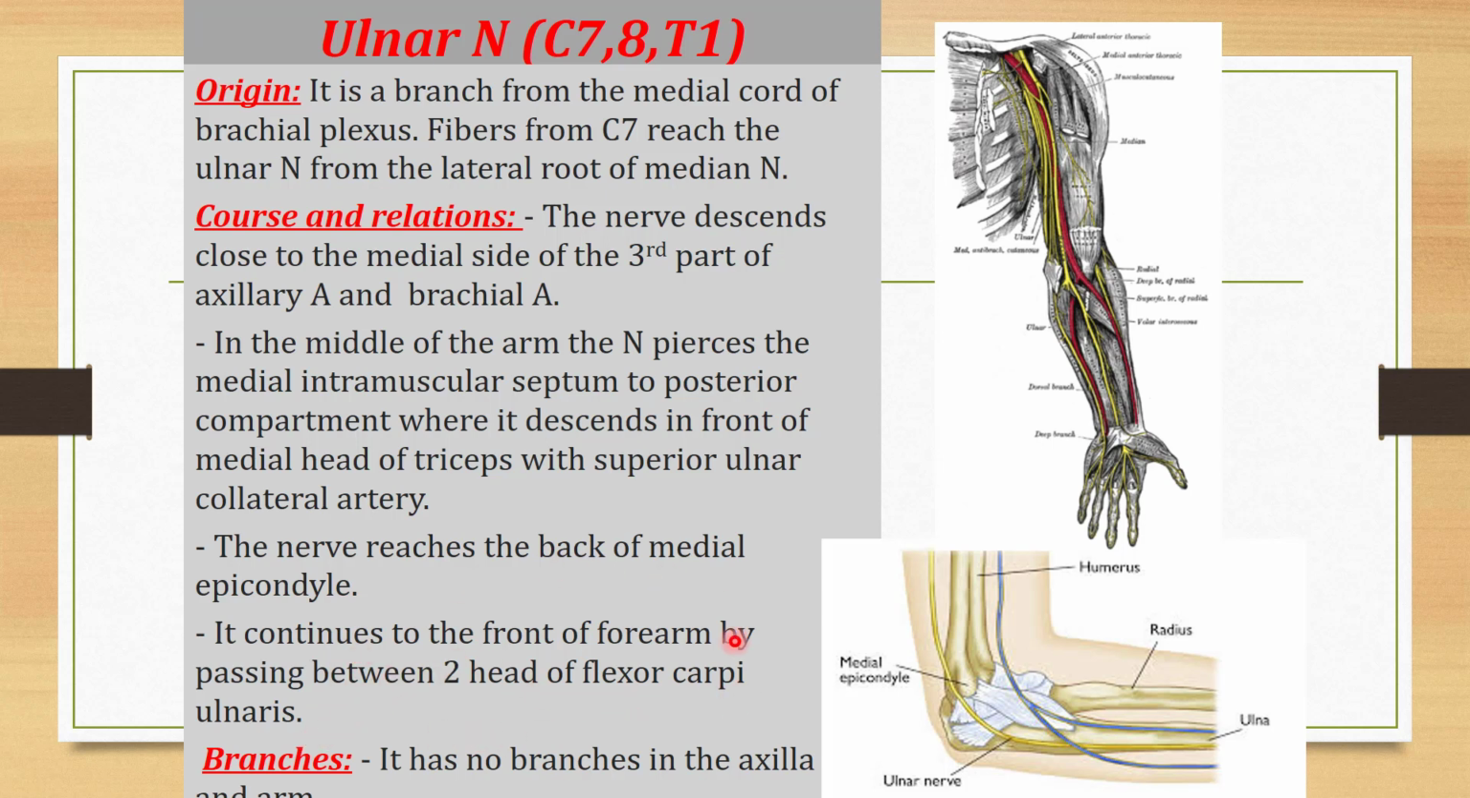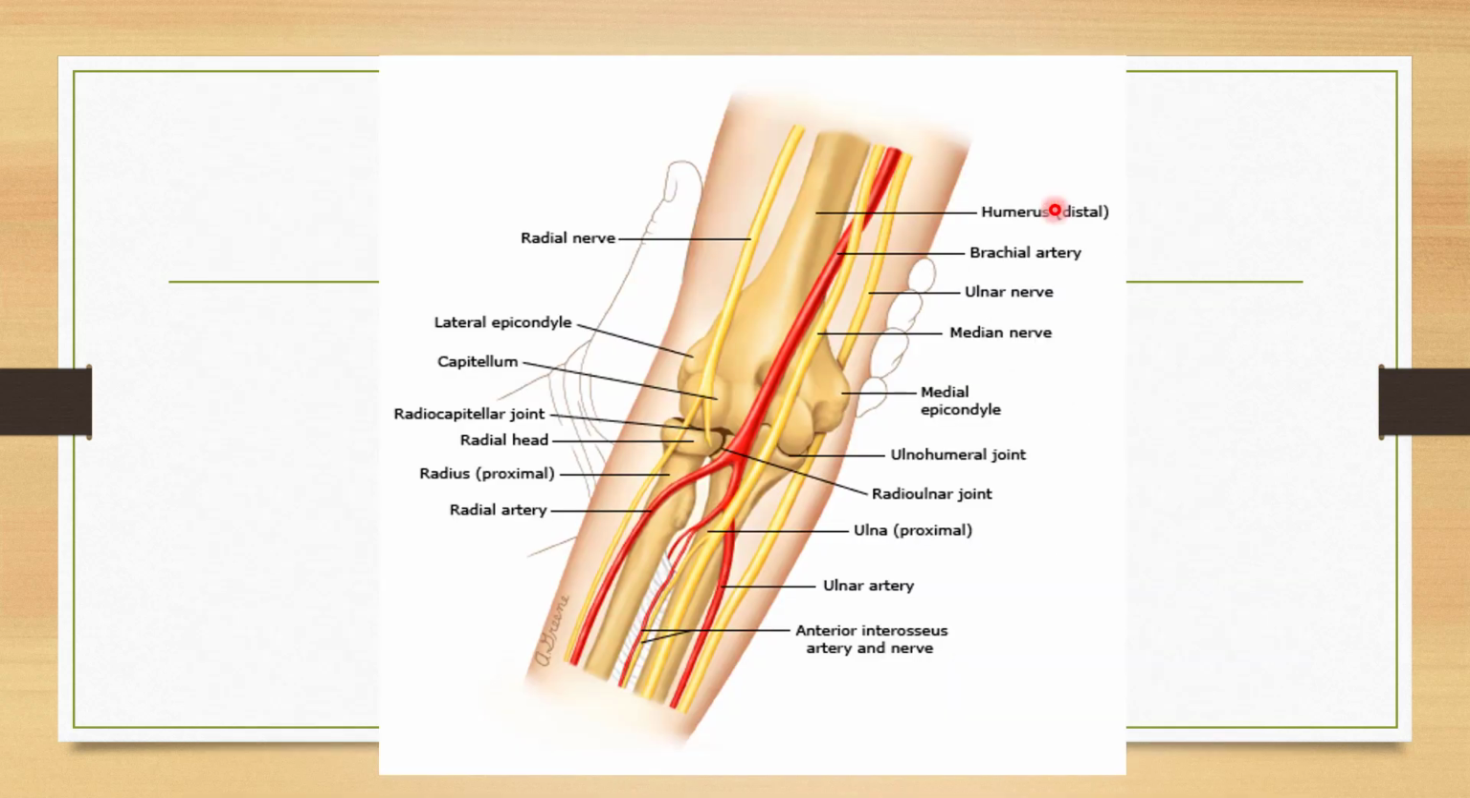This can come in your MCQ: the ulnar nerve crosses between the two heads of which muscle? The flexor carpi ulnaris muscle. It also has no branch in the axilla and in the arm. See here in this diagram, this is the ulnar nerve. Here it is very clear that it is passing behind the medial epicondyle of the humerus. It has no branch in the axilla and the arm. It will come to the forearm and it will cross through the flexor carpi ulnaris muscle.